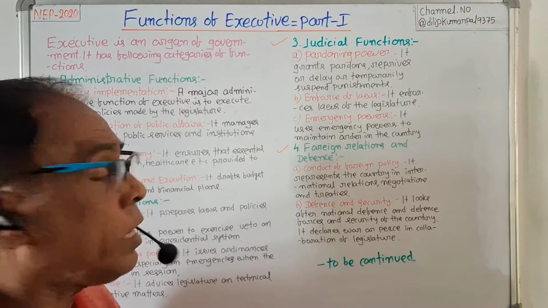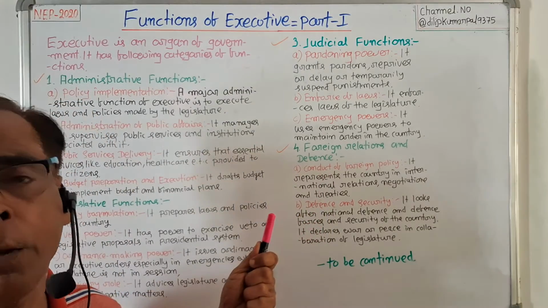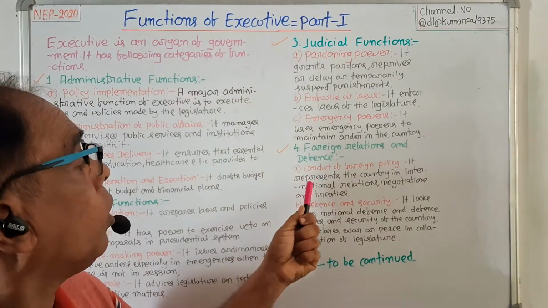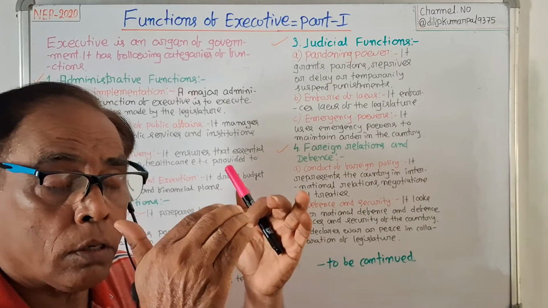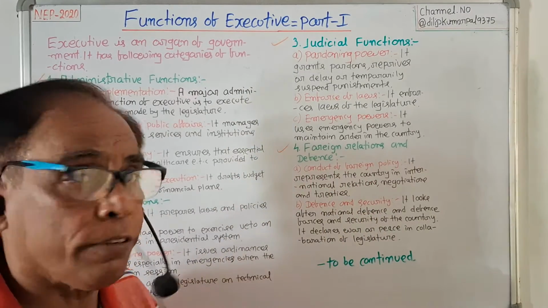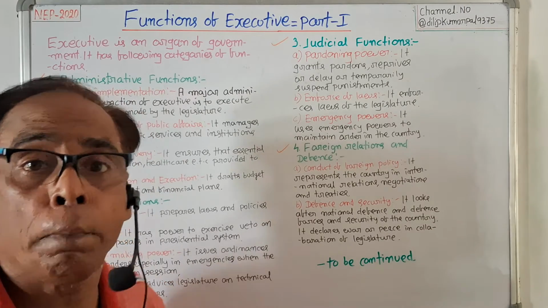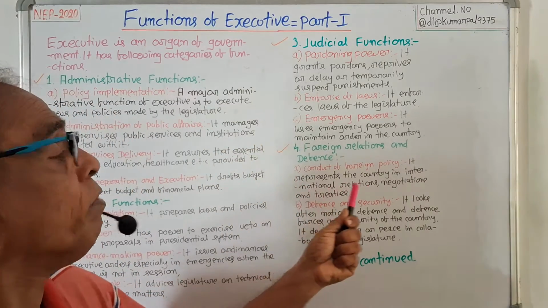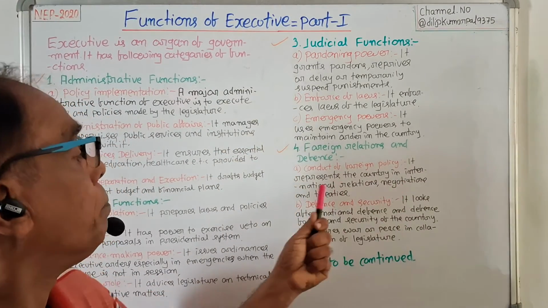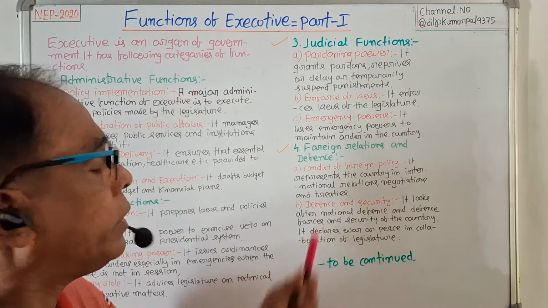Under foreign relations and defense power will include 2 important powers of the executive. Number 1, conduct of foreign policy. Under foreign relations and defense power of the executive, the first important power of the executive in this context is conduct of foreign policy. It represents the country in international relations, negotiations and treaty.